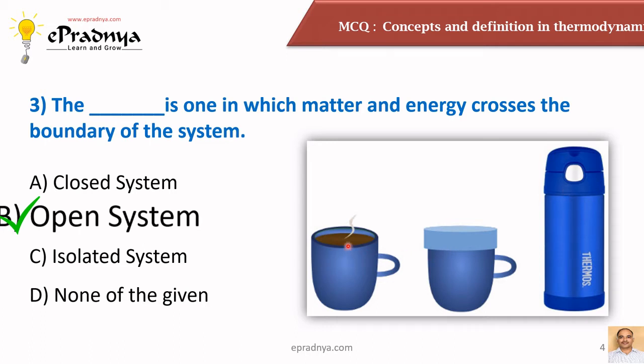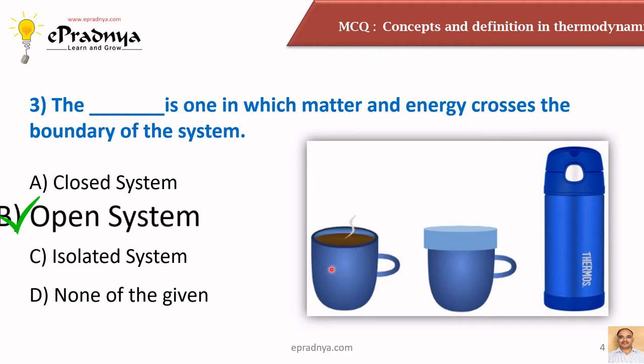In this case, you can see the vapors of the tea are coming out of the cup and are dispersed in the atmosphere. If you keep that cup in this atmosphere for some time, then you will observe that the temperature of the hot tea in this cup is reduced. It means that mass in the form of vapor of tea is dispersed from this cup to the surroundings.